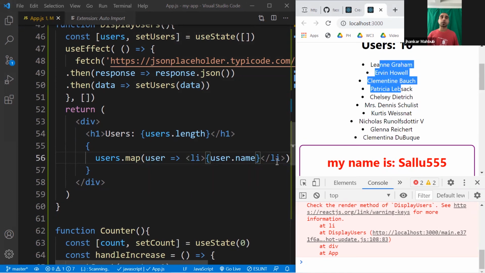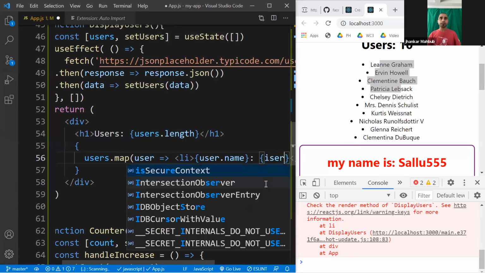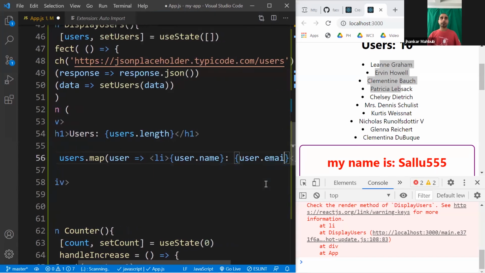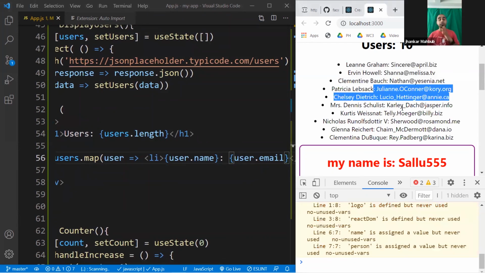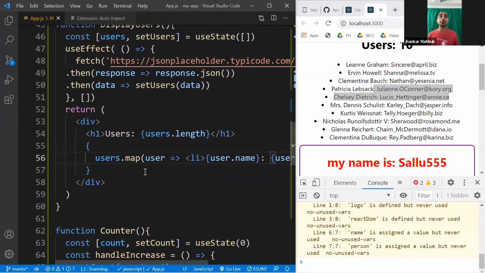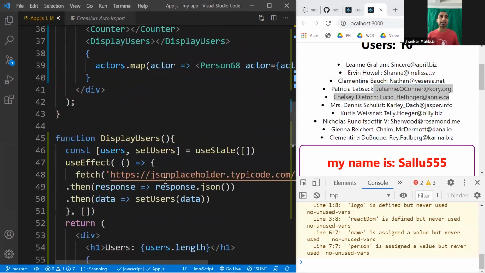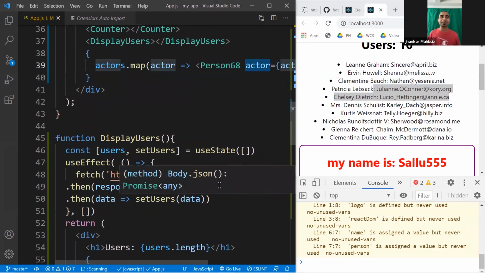And if you want to show the list item with their email address, say colon user.email, and you see that the name and colon email address is displayed. Not only that, the fun part is that you can use your previous component. Like here you use the Person68, and the name of the props you were passing was actor, and you can pass that. So let's do that part here.